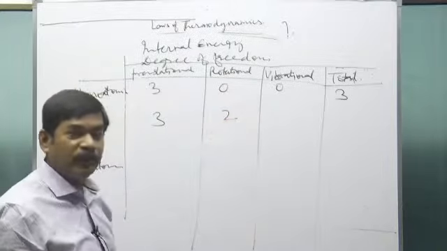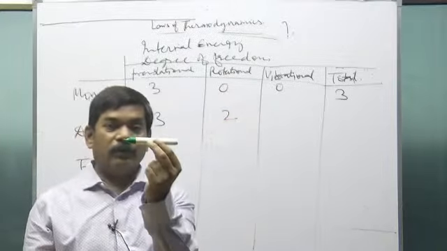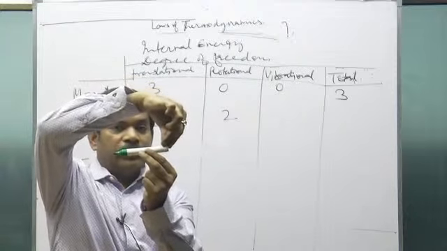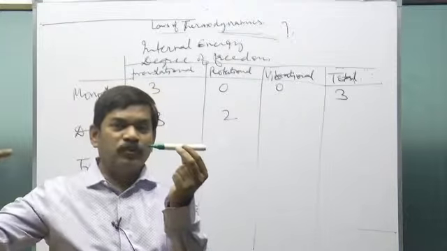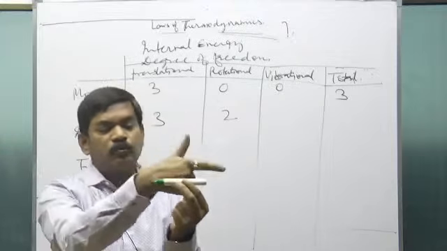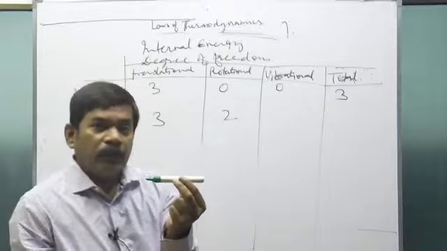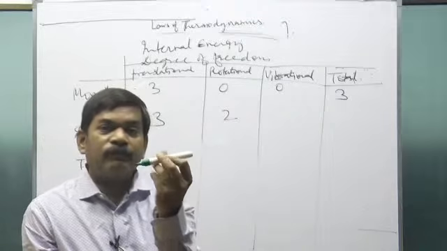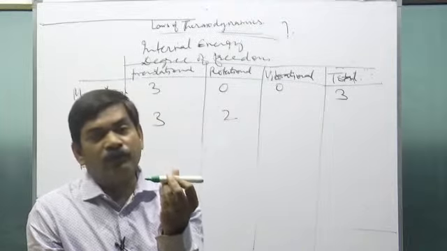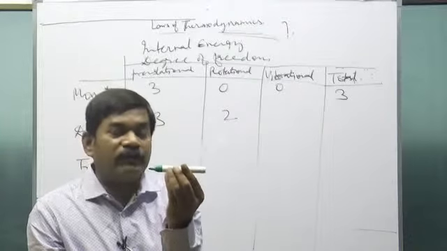How 2 rotational degrees of freedom? Say this is a molecule. There is one atom and this is another atom. And the axis passes through both the atoms. Say this is the x-axis, it passes through both the atoms. If it rotates about that axis, the moment of inertia I is 0, because both the atoms are lying on the axis itself.